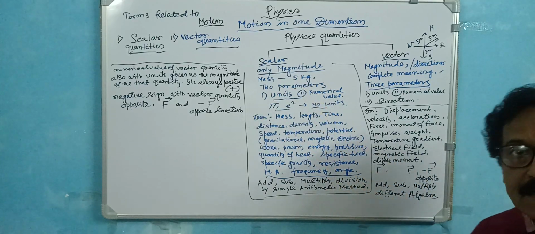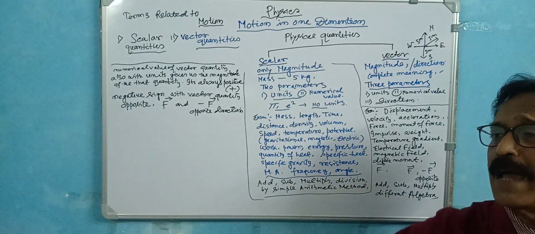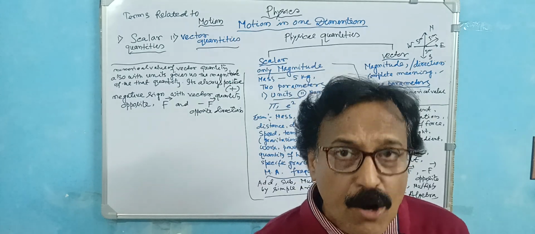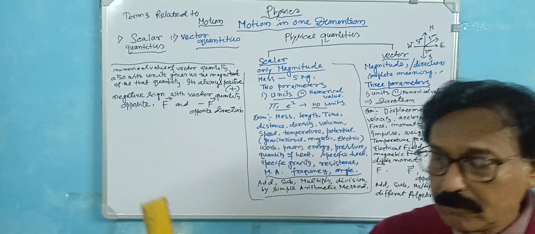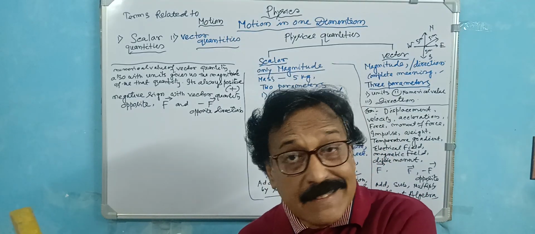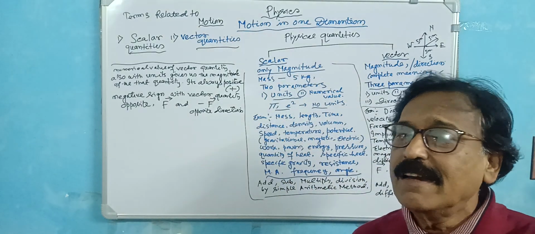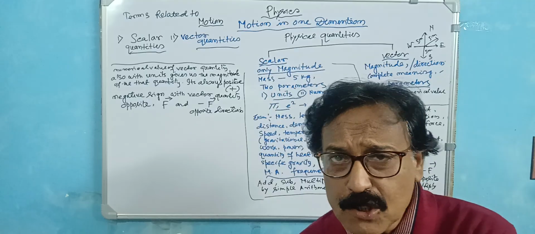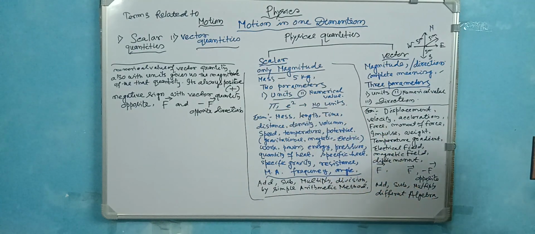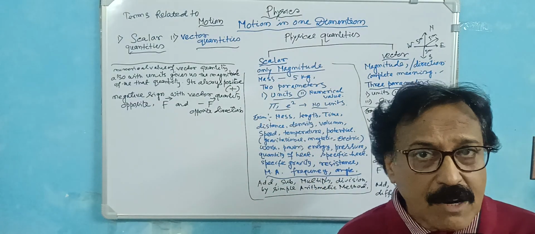Mass is a scalar quantity. You remember, mass is a scalar quantity. Length means 5 meter, only 5 meter. In which direction is not needed. Length 5 meter or 5 centimeter depends on the units. 5 meter is greater than 5 centimeter, but 5 is the magnitude. So examples are mass, length, time. Time is 5 seconds, 5 hours. Distance is 5 kilometer, 5 meter.